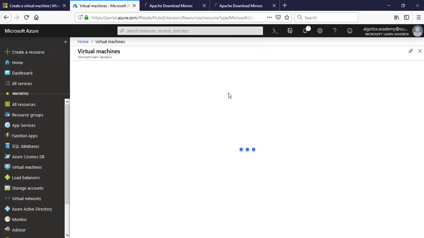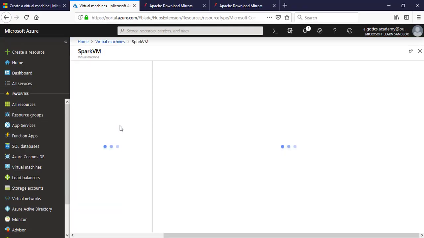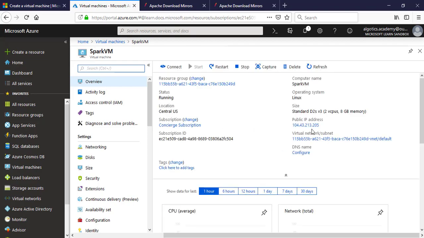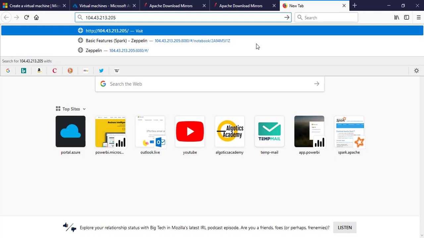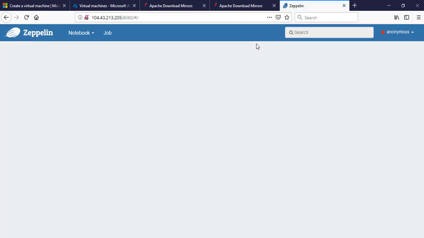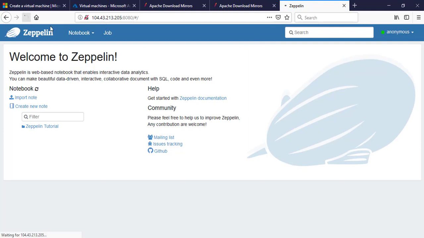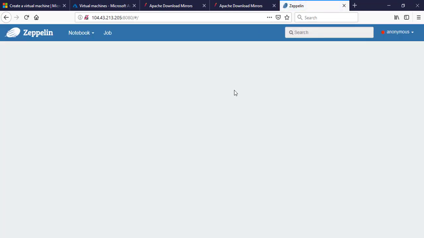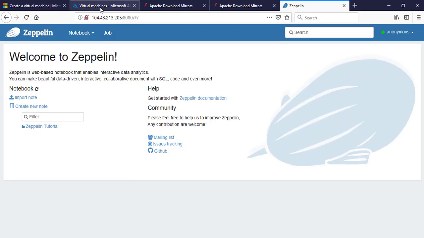Find and copy the public IP address of the running virtual machine from the Azure portal and add :8080 to the combined address. That is, the public IP address :8080 will be the full address to access the Zeppelin notebook. By default, Zeppelin runs on port 8080.